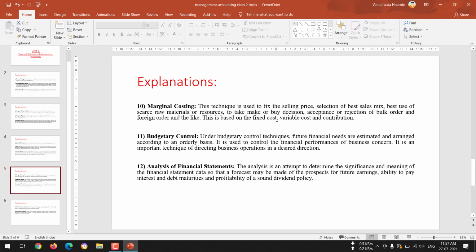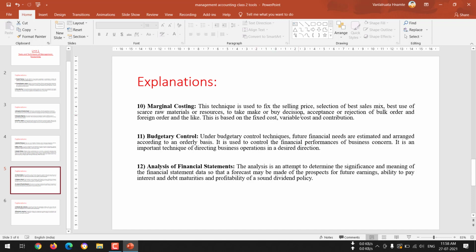Now, what is a fixed cost example you can take? A fixed cost example can be the rent of an organization, the electricity bill of an organization. These are considered as fixed cost which does not change. Suppose you want to produce 100 quantities of soap in a manufacturing industry. So whether you are manufacturing 100 units or 1000 units, the rent of the building will never change, right? So that's why it is called a fixed cost.